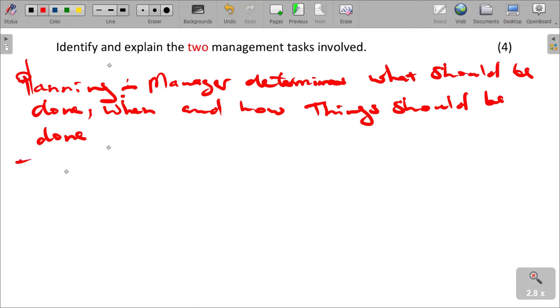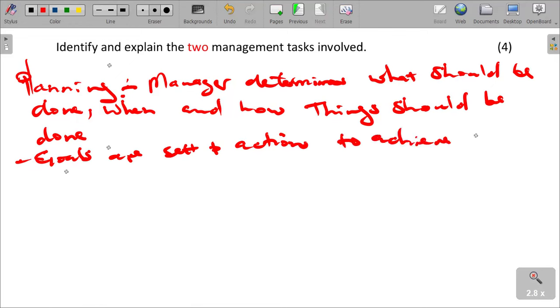So goals are set and actions to achieve them are put in place.